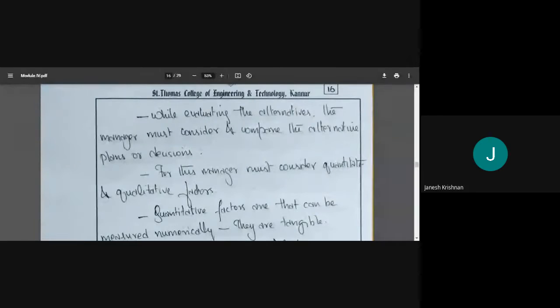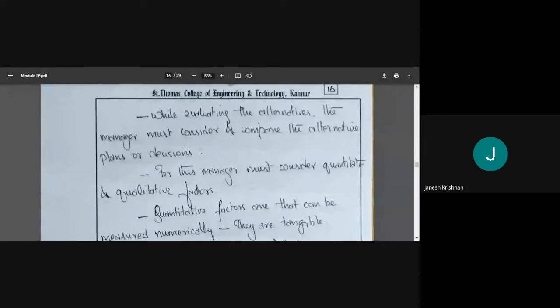There are other ways also. It is not like we have only a bike and a flight. We have the option of a car, and the option of a bus or train. These are the alternatives that should also be considered. For this, the manager must consider quantitative and qualitative factors.